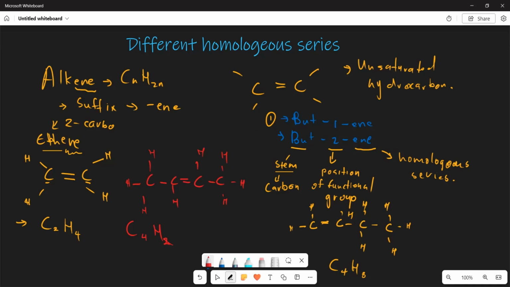Okay. Now let's say you are looking for the condensed structure for this. The condensed structure for this particular thing is going to be given by what? The first one is CH3. What else are you going to have? CH3 bonded with your CH. And then this is going to be the double bond, and then the CH again. And what else? This is going to be the C and the H3 altogether. Now this is the significance of these other things.